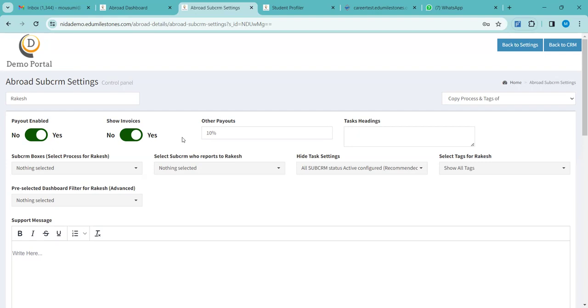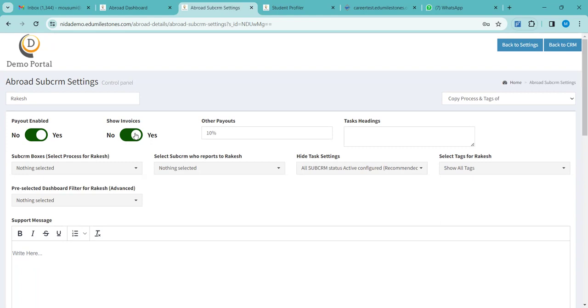This show invoices is for the invoices that we are getting from Edu Milestone, or that we are paying to our sub CRMs. This is not for paying. You will be generating invoices for your sub CRMs, because your sub CRM will have students. Why are they your sub CRM? Because they want to refer students to you. That's why they are connecting with you. So at times, their students will also have to pay processing fees and all, and for that you will have to raise an invoice against your sub CRM. So you have to keep this open always.